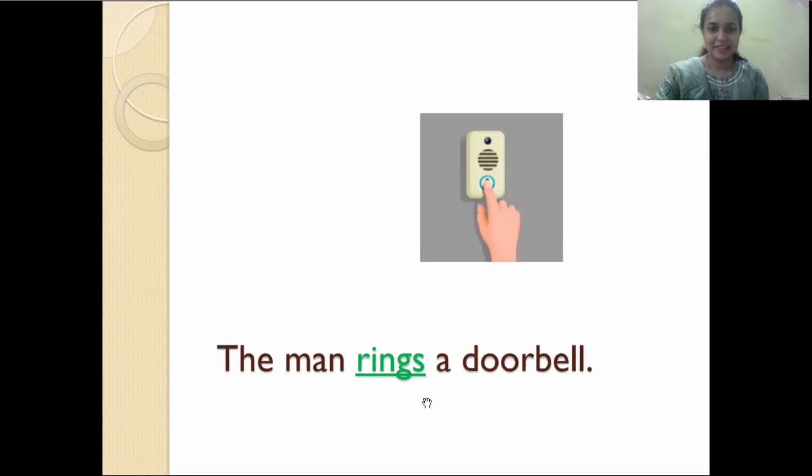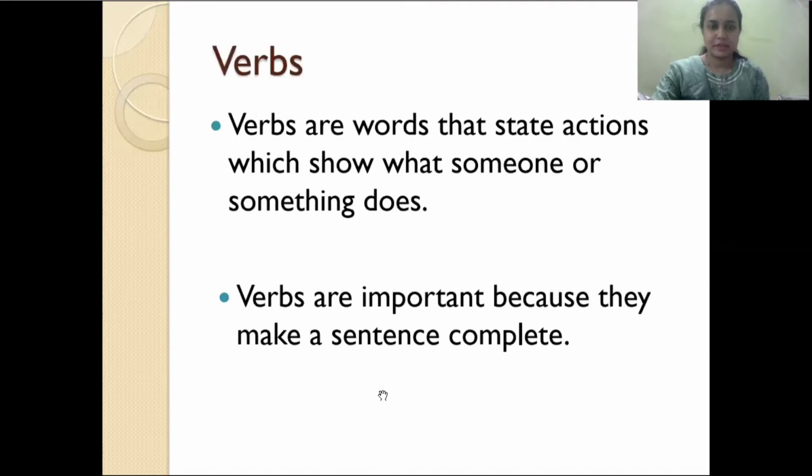Here is the action. There's an action performed by the doorbell. Let us see what it is. The man rings a doorbell. Ding dong. So here the action is rings. Now, what are verbs? Verbs are words that state actions which show what someone or something does.